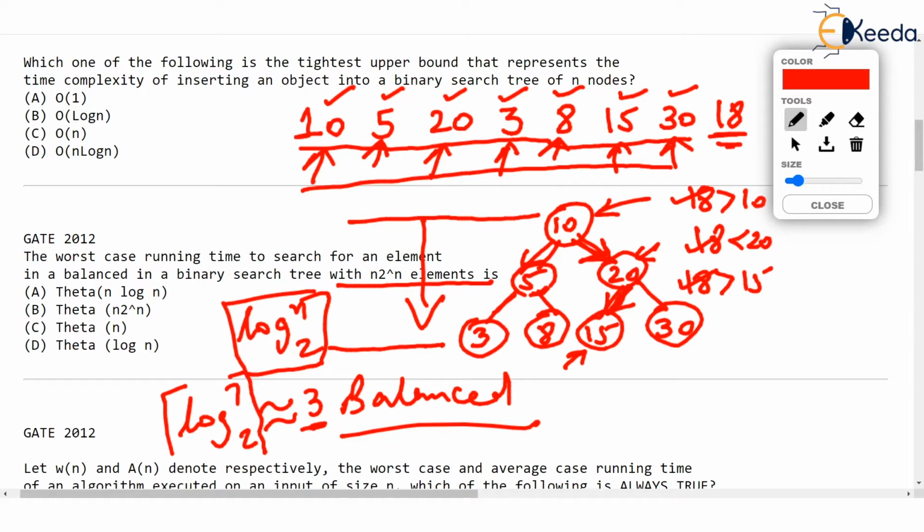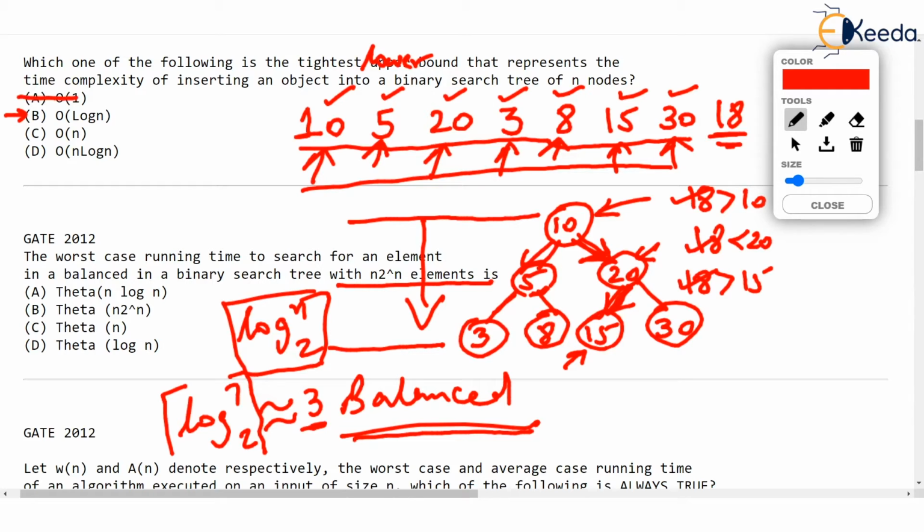So in the best case, when the tree is balanced, the lowermost bound, if they had asked for the lower bound instead of the upper bound, then you should think of the best tree that you can have, which is the balanced tree, and then it will be log n. The lowermost bound will be log n.